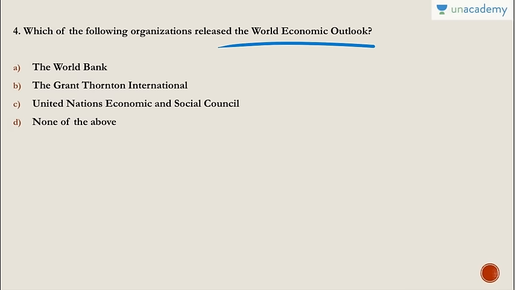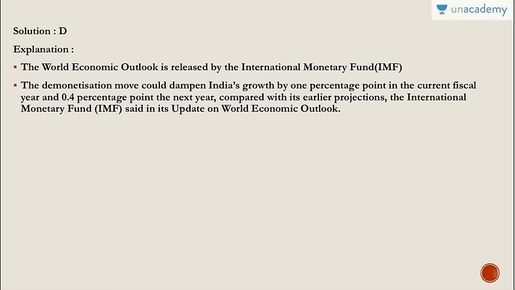So everybody should know that World Economic Outlook is released by IMF, that is International Monetary Fund. So answer here becomes D, that is none of the above. World Economic Outlook is released by IMF, and the demonetization move could dampen India's growth by 1%. That was the latest update by World Economic Outlook presented by IMF. In the current fiscal year, we will lose 1% of the growth and 0.4% in the next year. So this is the prediction.